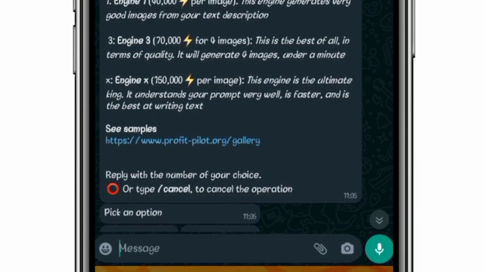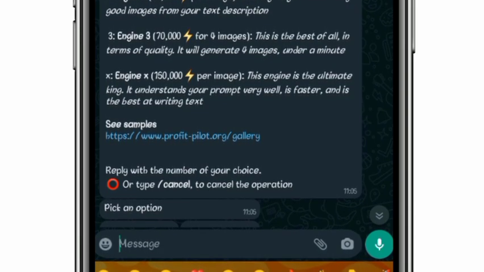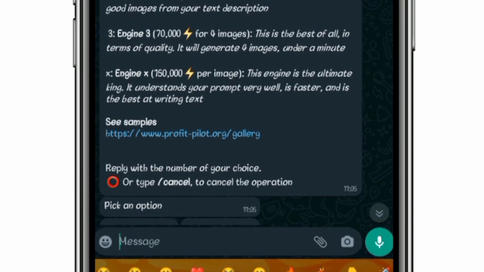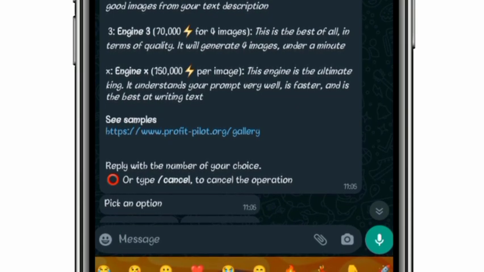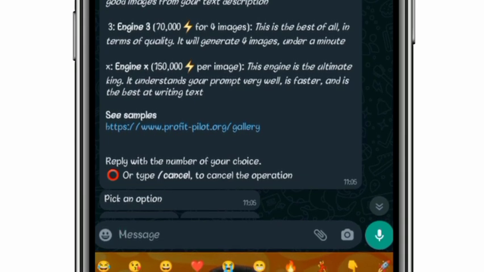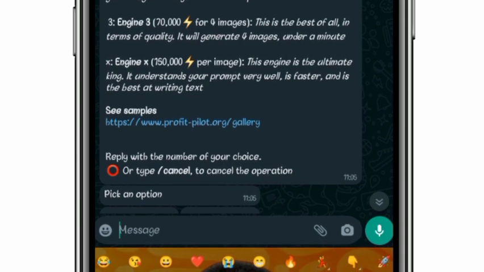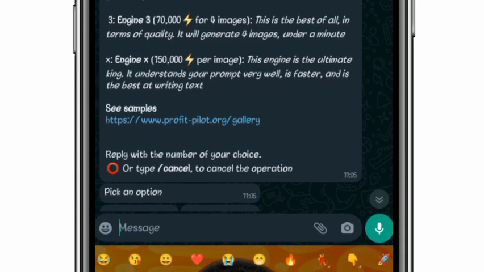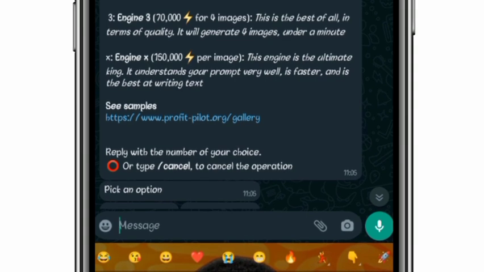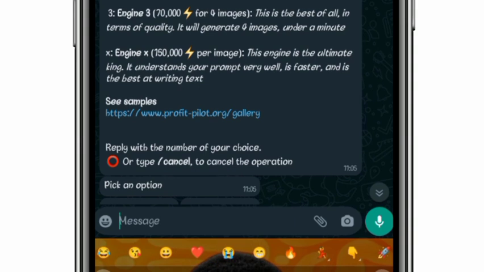This is the best in terms of quality, and it will generate 4 images under a minute. And we have engine X, which is the third and last engine. It consumes 150,000 points per image. This engine is the ultimate king. It understands your prompt very well, it is faster and is the best at writing text. Engine X is the best engine you can use.